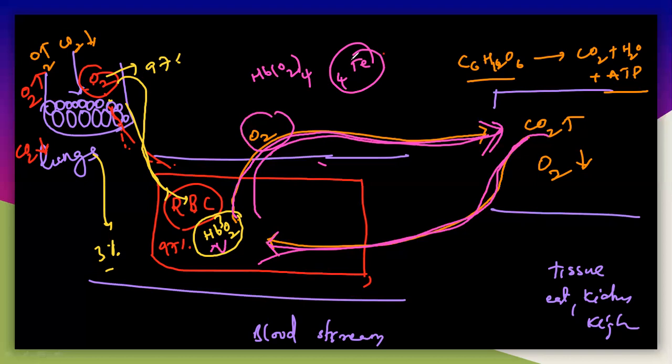So the O2 must be transported from RBC to tissues, but there is no easy way to transport the oxygen from the bloodstream to tissue. Whenever the CO2 comes from the tissues, with the help of this CO2, the O2 can be dissociated from this HbO2 and transported to the tissues. Let us understand the mechanism of how it is transporting.